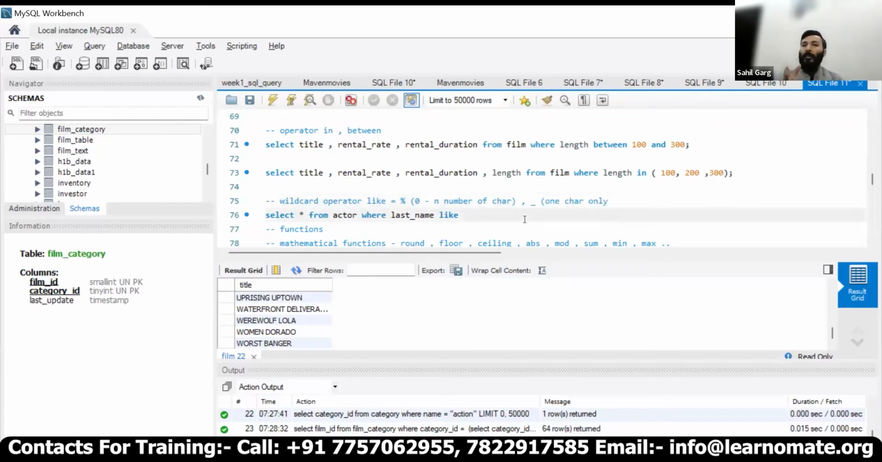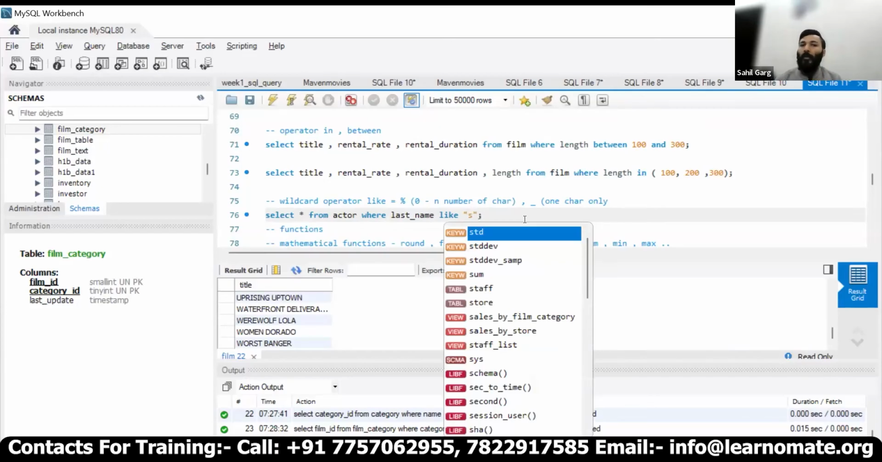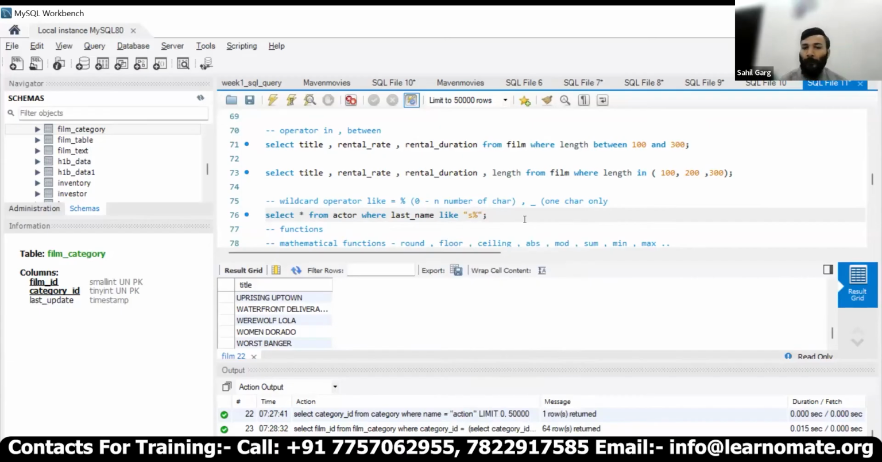Now, if I say the last name should start with S, which means in the string value we're going to have S as the starting value, and you can have anything after the S. It can be anything. I'm unable to recall any last name right now, but it starts with S and can then have n number of characters. So I'll be using a percentage sign. That means start with S, and it can be anything afterwards.